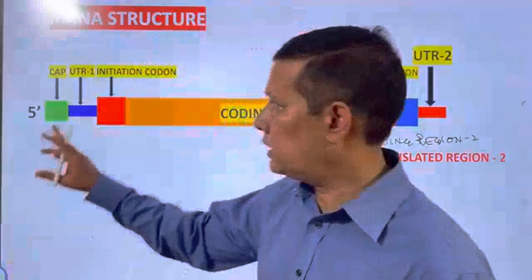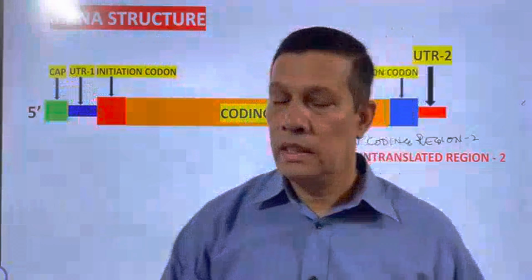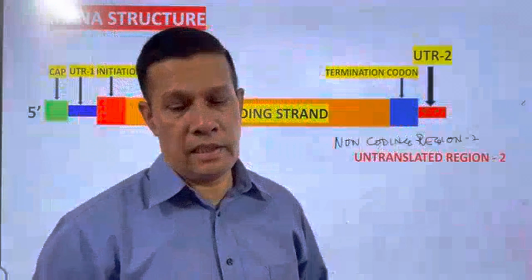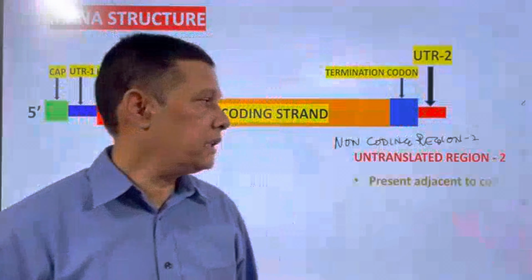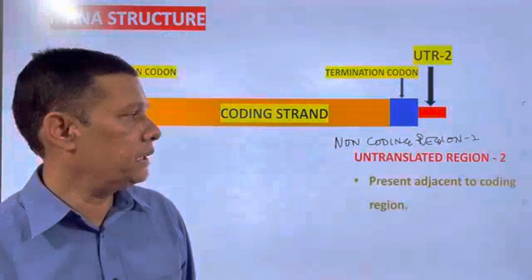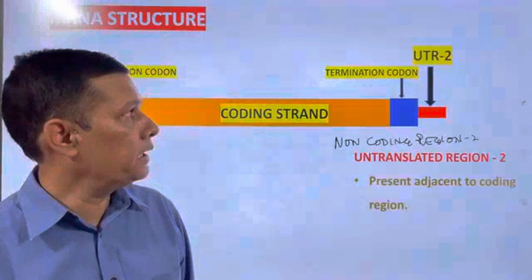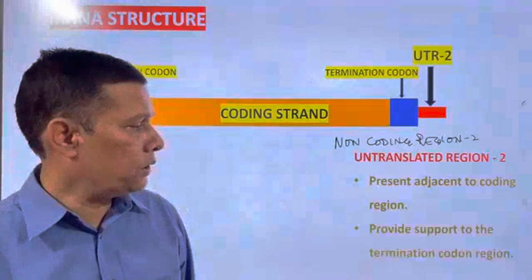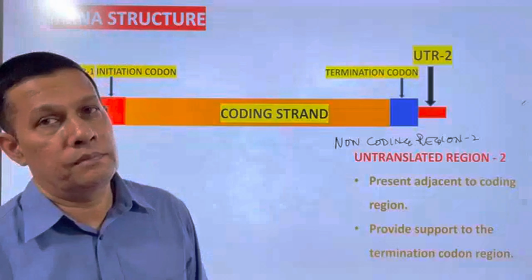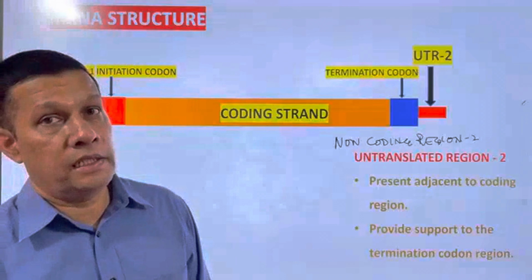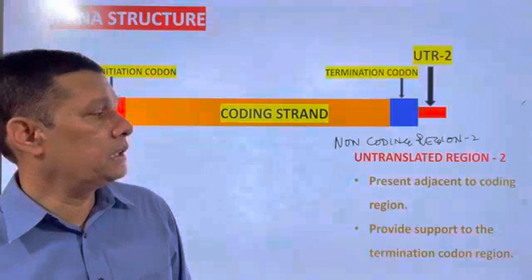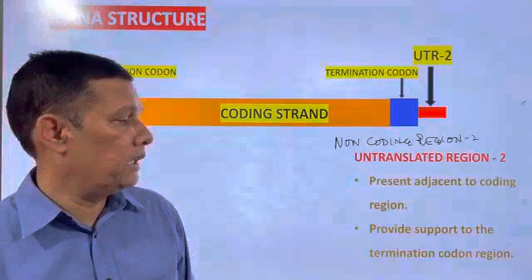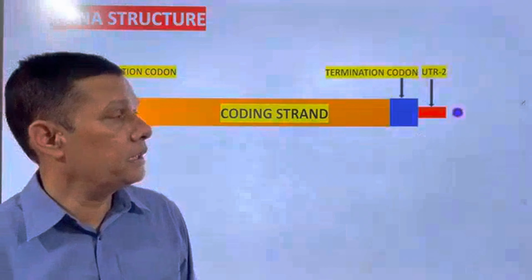See here, the first untranslated region, and this is the second, present adjacent to the termination codon region. Its role is to provide support to the termination codon region.